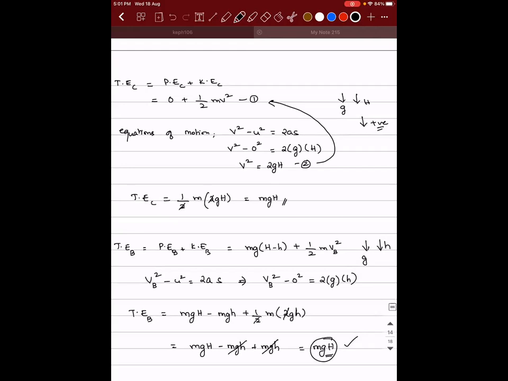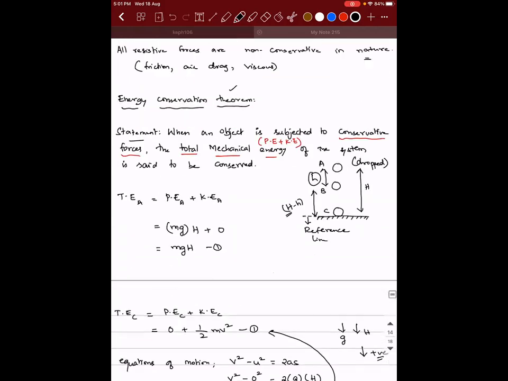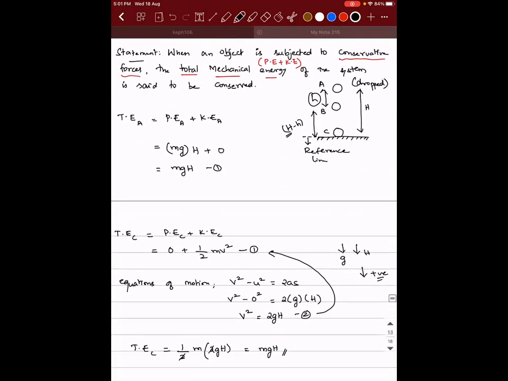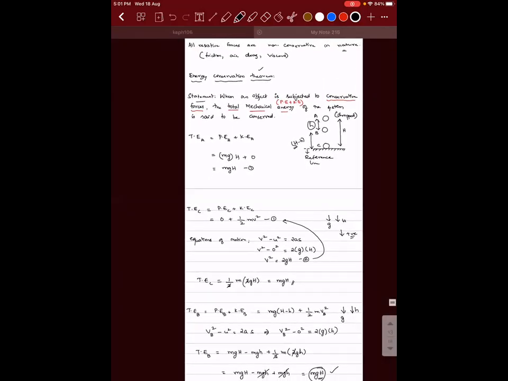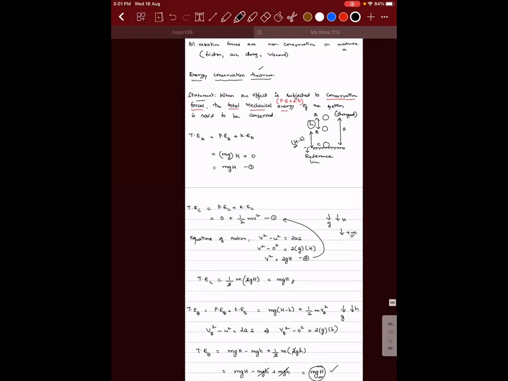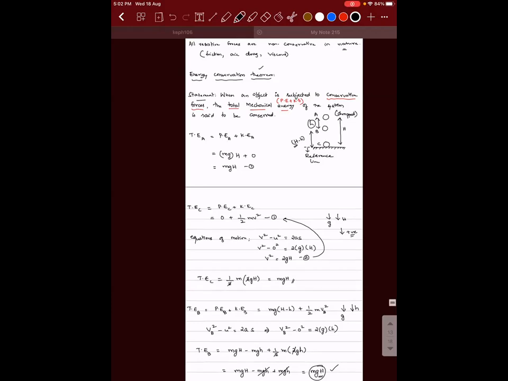Sir, can you show from the diagram? I'll take a screenshot. Can you take it now? Is it very small? Yes, sir. No, no, fine, sir. I can see it. Okay.